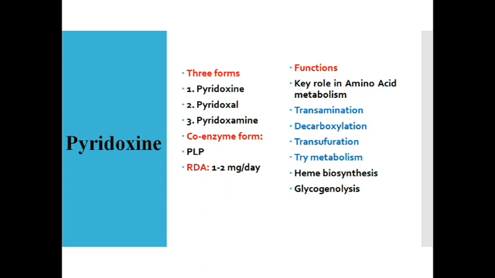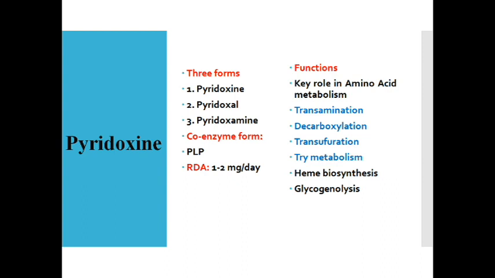Histidine is converted to histamine. That is also an example for decarboxylation reaction. Dopa to dopamine, right? So these are some of the examples for decarboxylation reaction. And transsulfuration reaction plays an important role in the cysteine metabolism, wherein homocysteine is converted to methionine. The formation of methionine from the homocysteine is an example for transsulfuration as well.